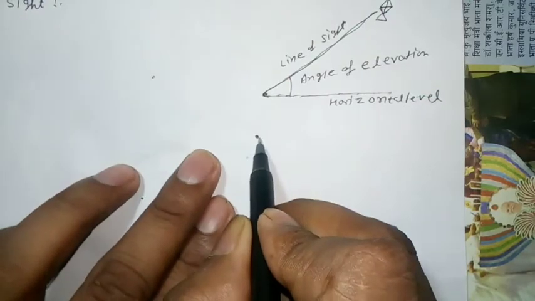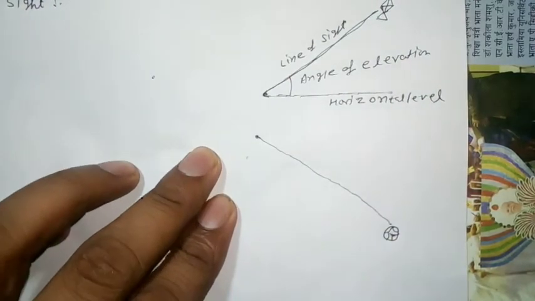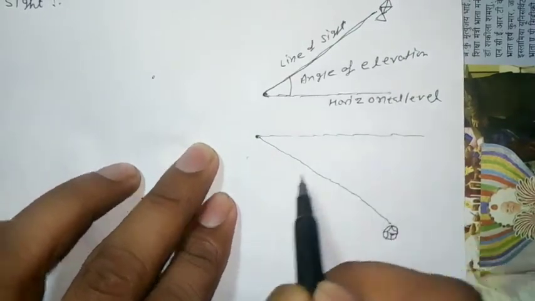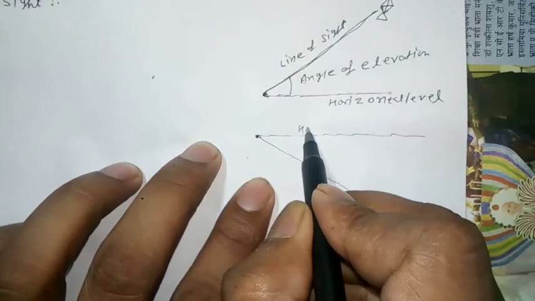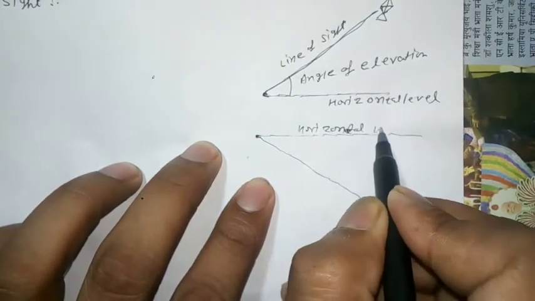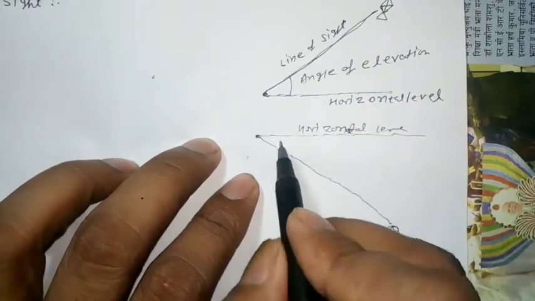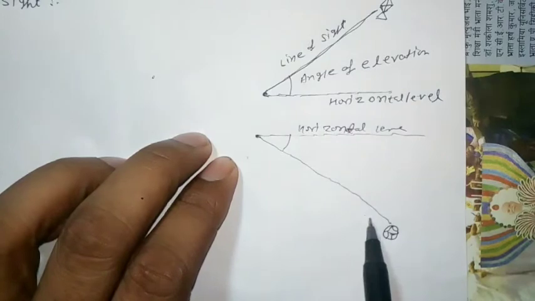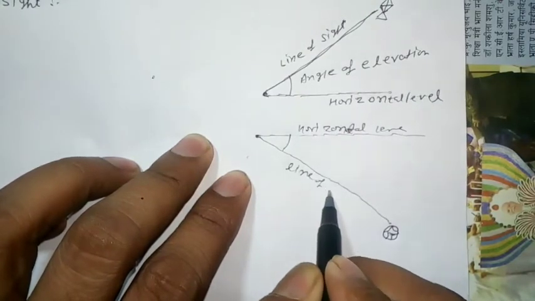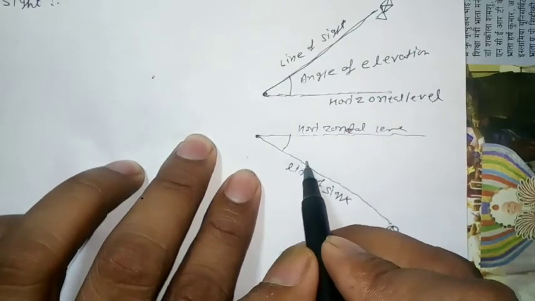Then the person sees the bulb. This line is also horizontal level, and the angle between horizontal level and line of sight is called angle of depression.